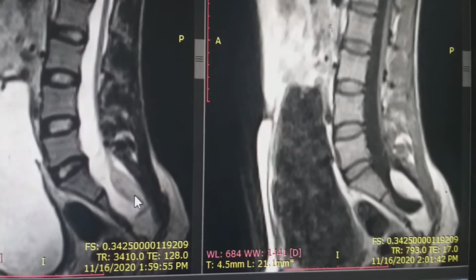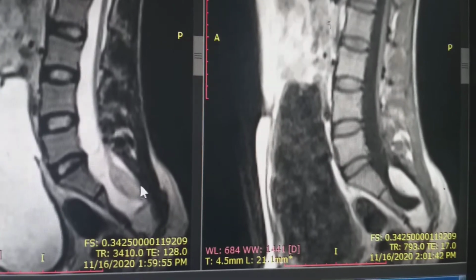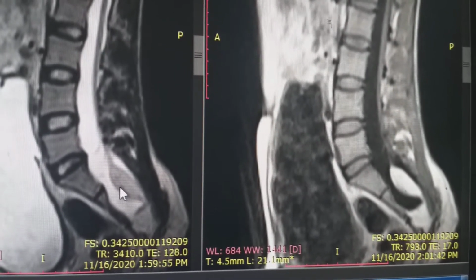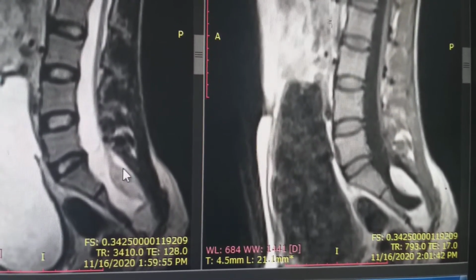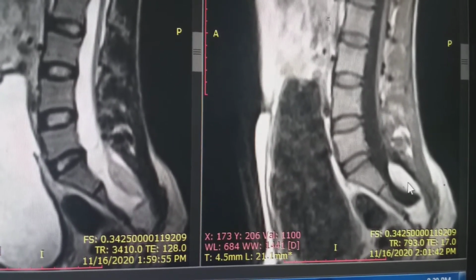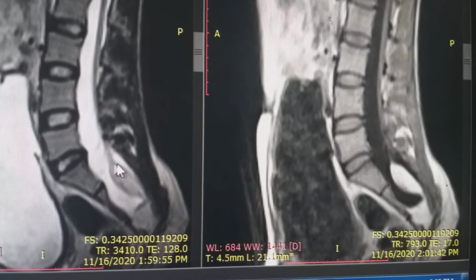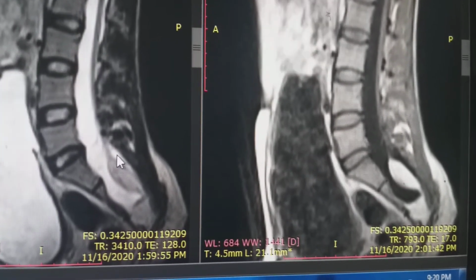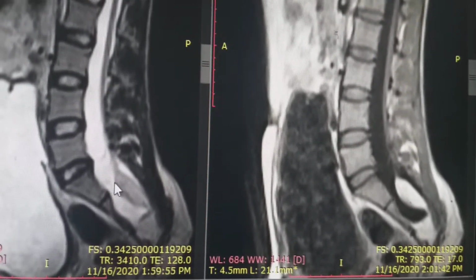This is the fatty tissue which has this signal intensity. On T2 weighted it is intermediate, and on the T1 it is high. So this is the filum terminale lipoma.